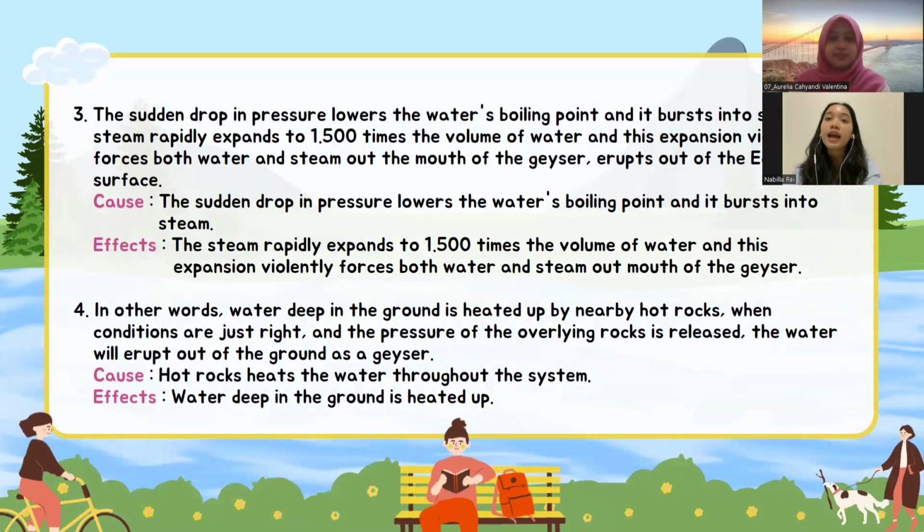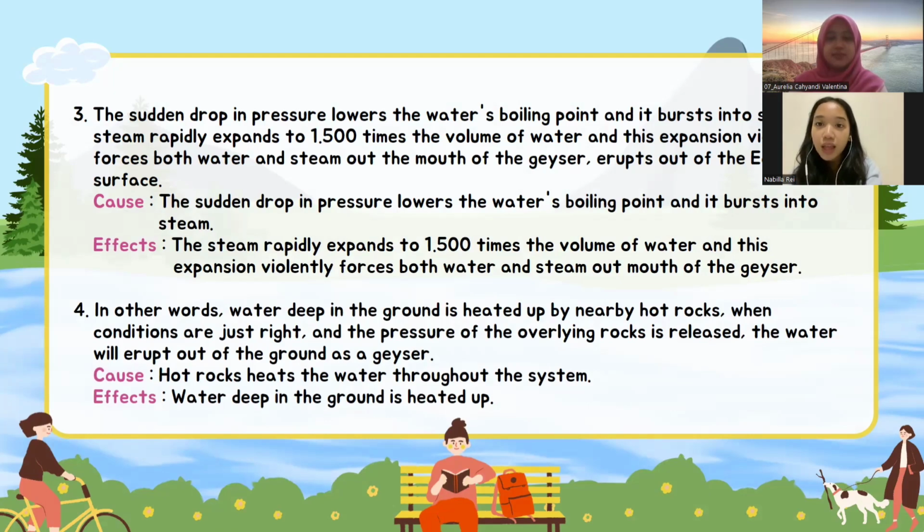For number three, the sudden drop in pressure lowers the water's boiling point and it bursts into steam. The steam rapidly expands to 1,500 times the volume of water, and this expansion violently forces both water and steam out the mouth of the geyser, erupting out of the Earth's surface. The cause: the sudden drop in pressure lowers the water's boiling point and it bursts into steam.